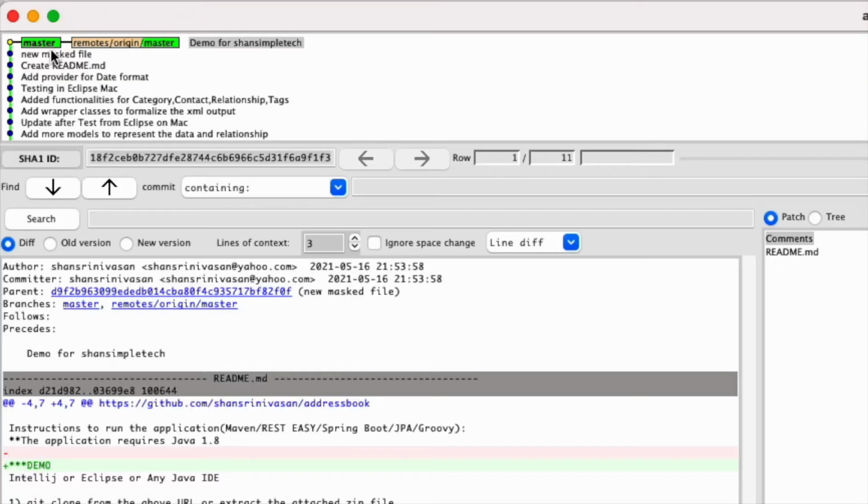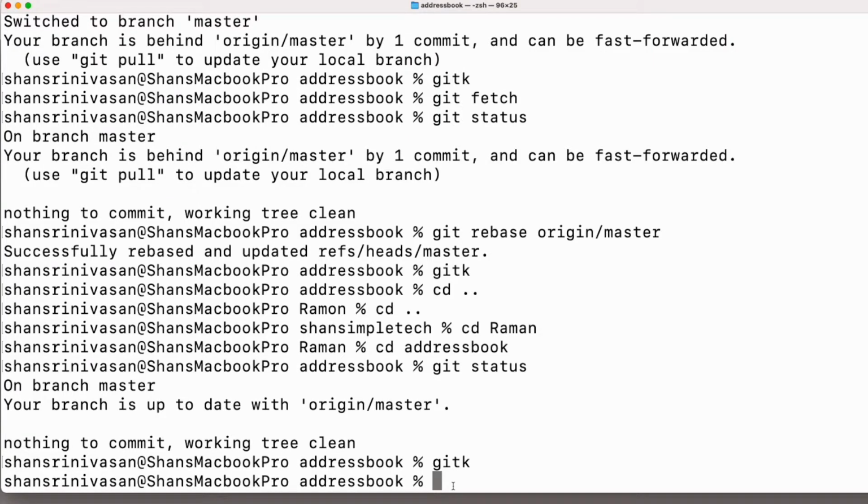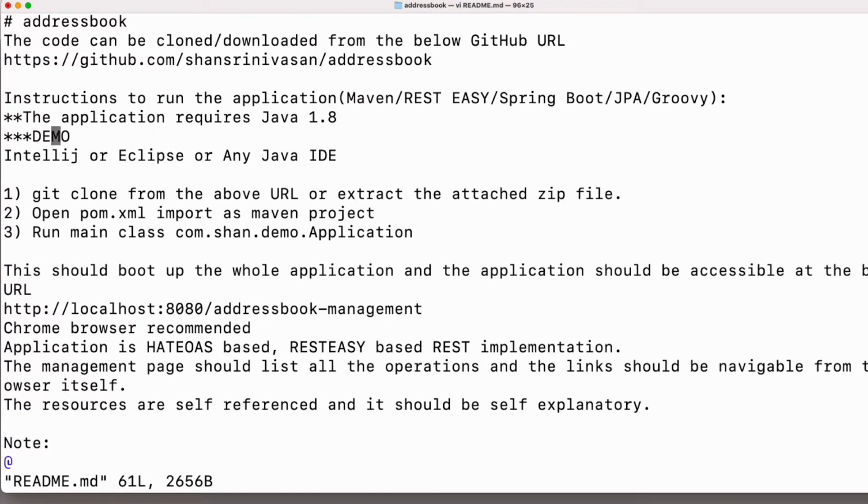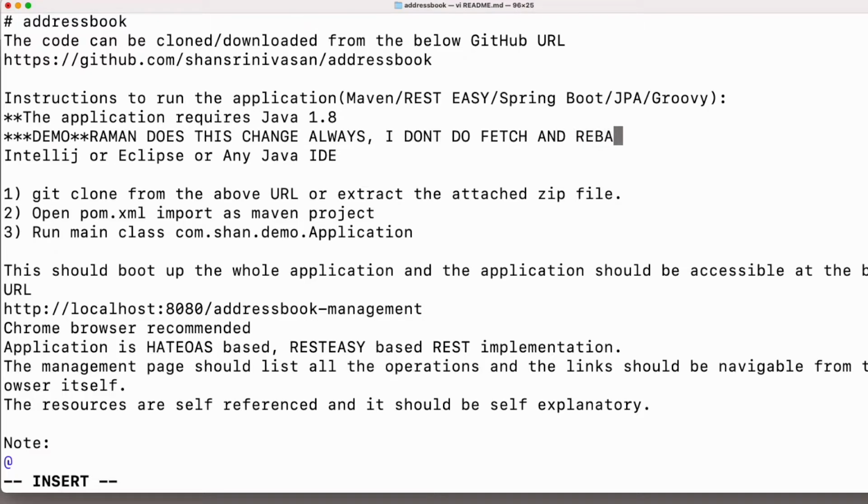Let's do gitk. His repository is still saying master and remote origin master are perfectly the same. Even though we know Ramon pushed XYZ1239 to master, his git history is still saying in sync. Say he makes changes again. See, Raman is not seeing his change. I always don't do fetch and rebase before I start my work.